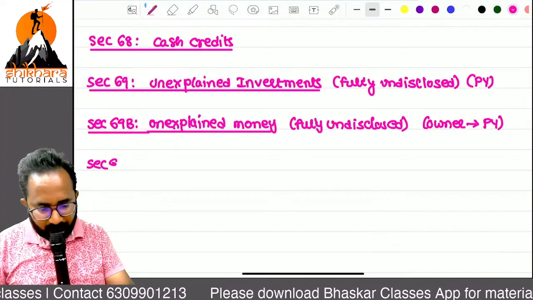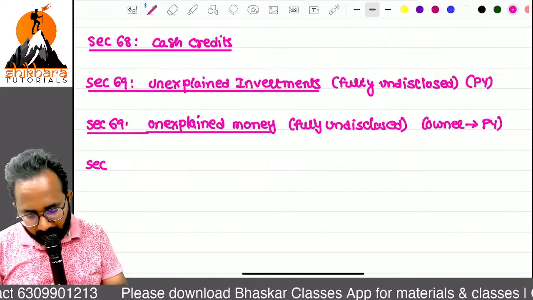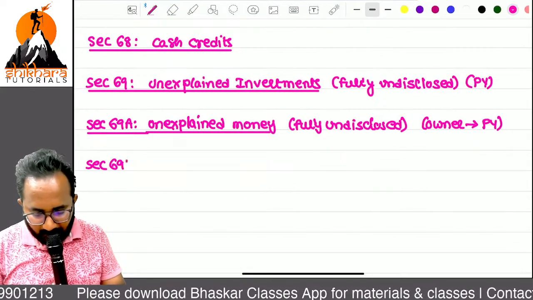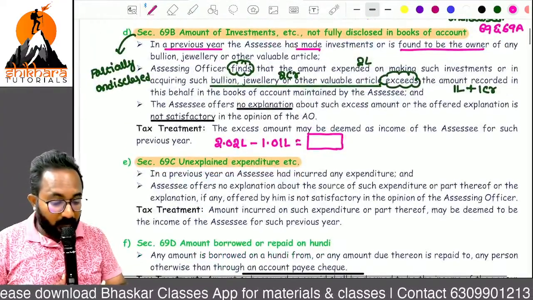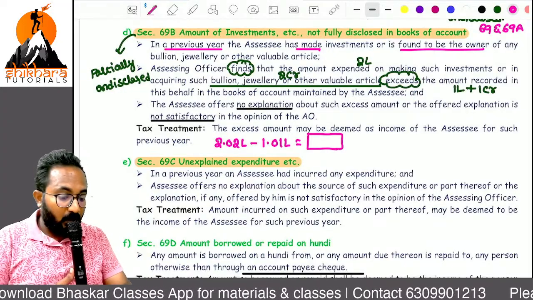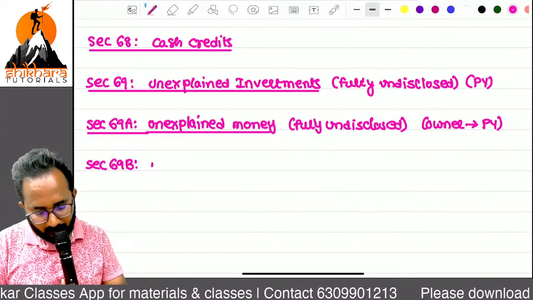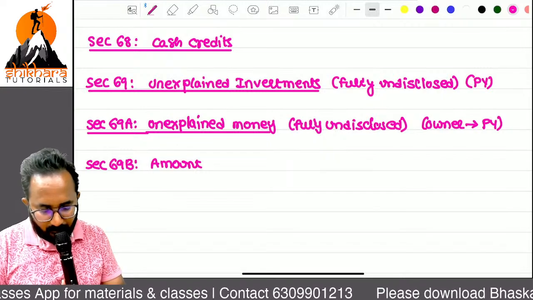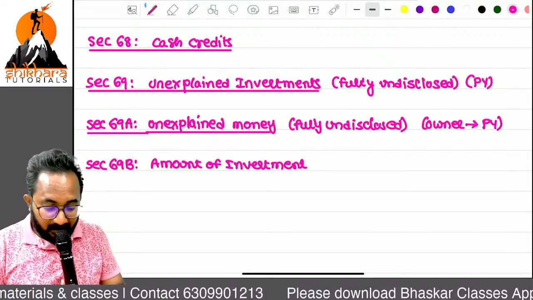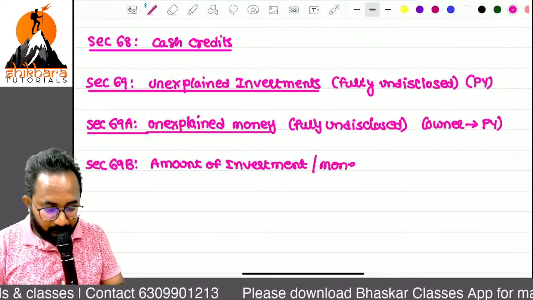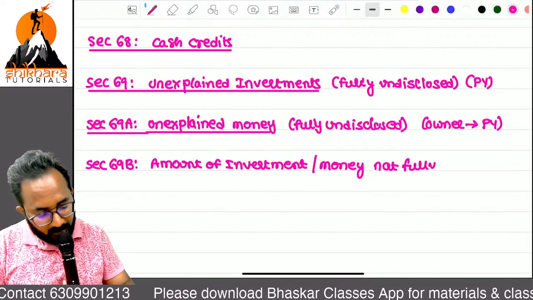Next section, Section 69B. Sorry for confusing. 69B: amount of investments, or I will say money, not fully disclosed.